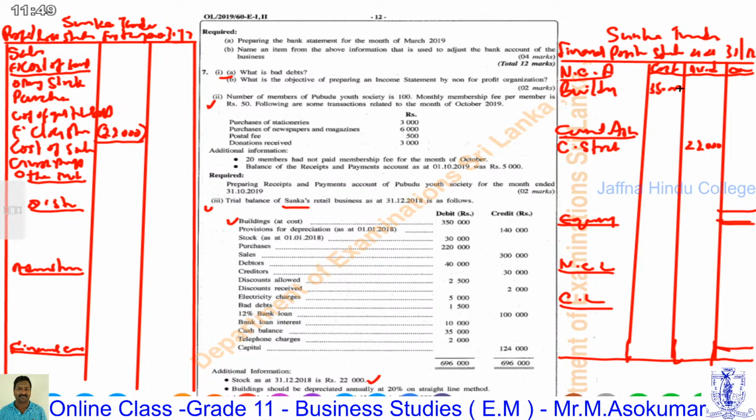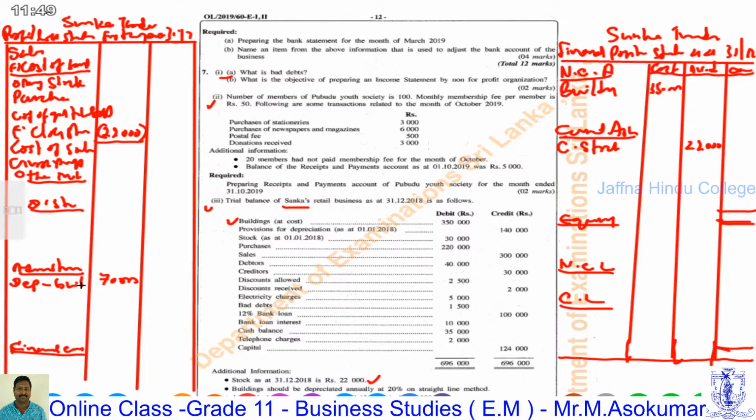70,000, that is annual depreciation, treated as an expense under administration expenses. 70,000 depreciation for building. Then it is accumulated with the opening balance of provision for depreciation.